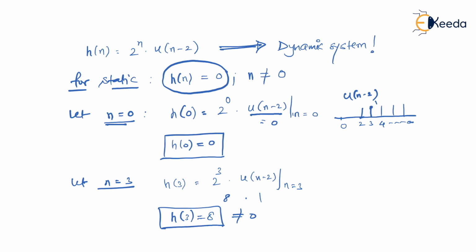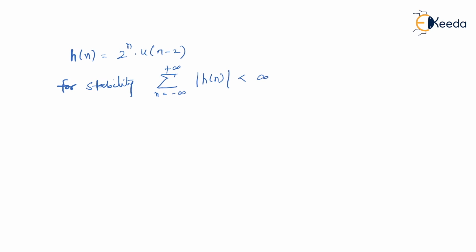And finally, we have to check whether it is a stable or unstable system. We know that for stability, if we do summation of all samples present in h of n, if it results in a finite value, only then the system is said to be a stable system. That is, when n is moved from minus infinity to infinity, mod of h of n should result in a finite value. Is that right? So let us check.